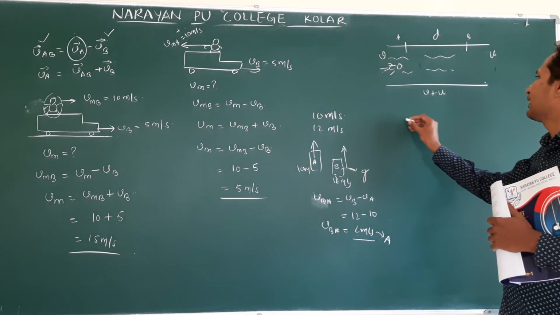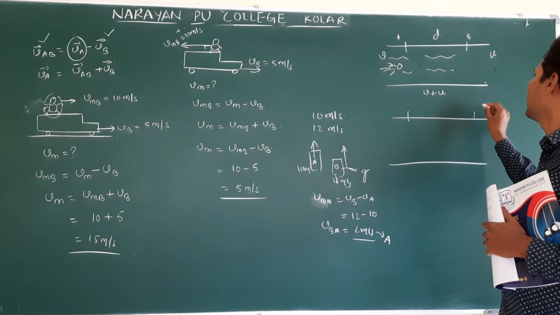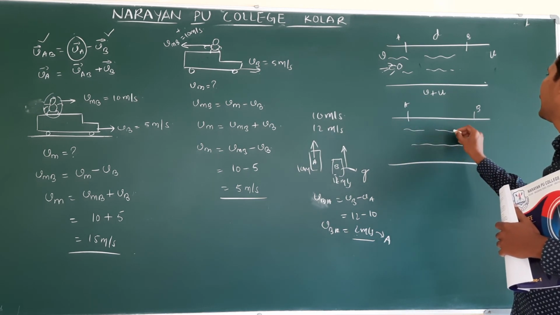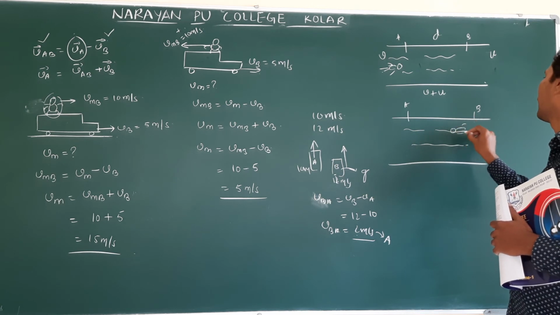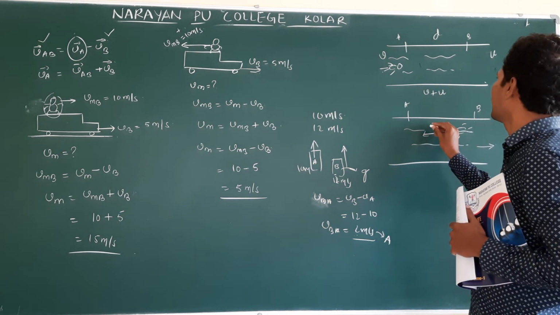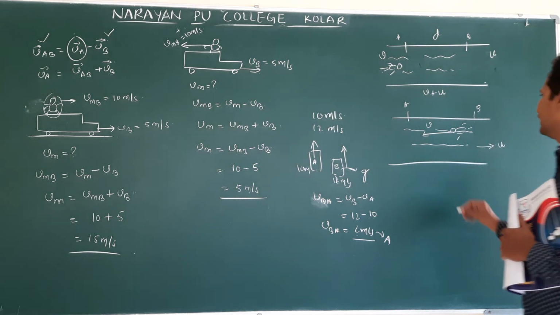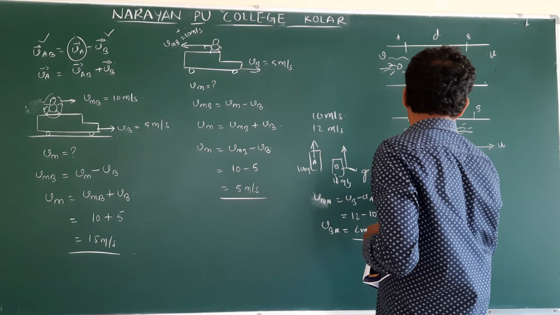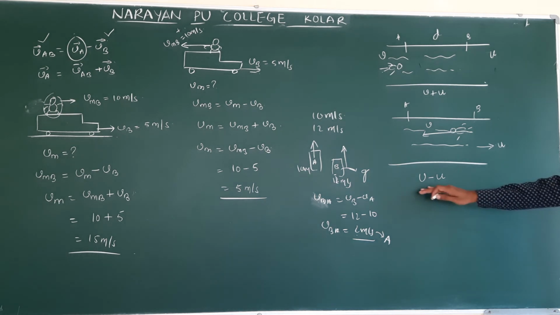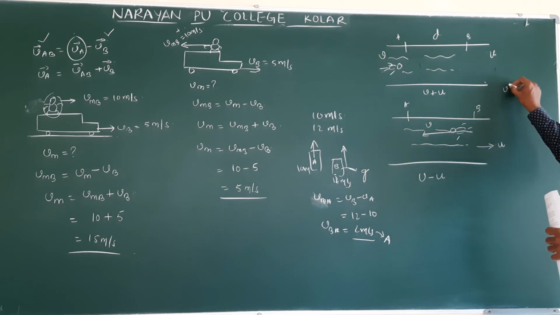Clear? Next, the same person, after reaching B, wants to move back to A. Now he is swimming against the river flow. The river flow is in this direction. He is swimming in this direction with a velocity v, and the river is moving with velocity u. In this case, how do you write the relative velocity? V minus u. In the same direction, v plus u, and here v minus u. Clear? So these are all possible only when v is greater than u.